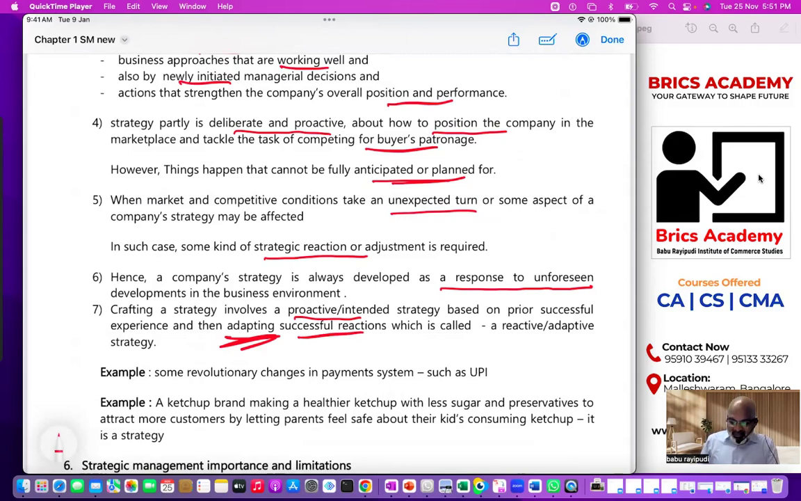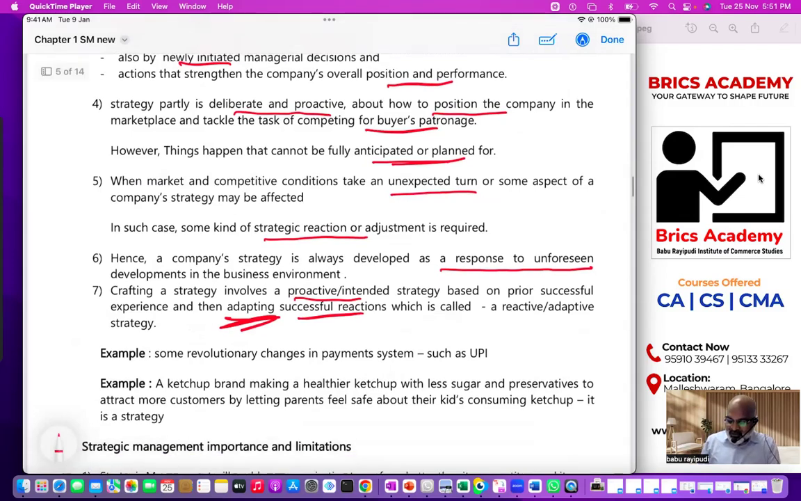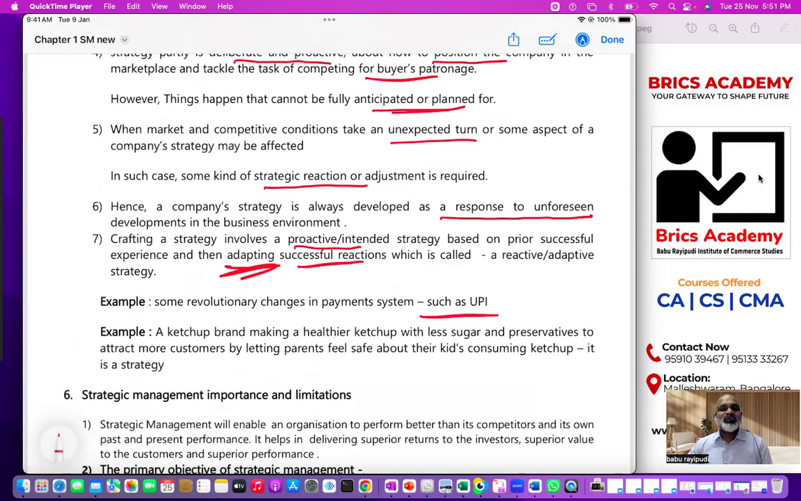Understood? So, for example, they gave in your textbook revolutionary changes in the payment system. Nowadays, you cannot expect people to pay cash only. So there is UPI payment. If everybody is accepting payment through UPI, you should also.